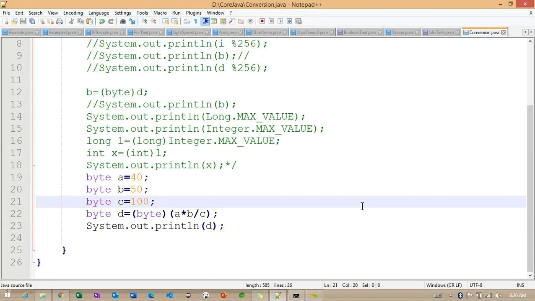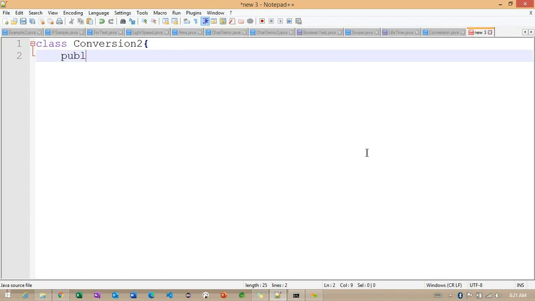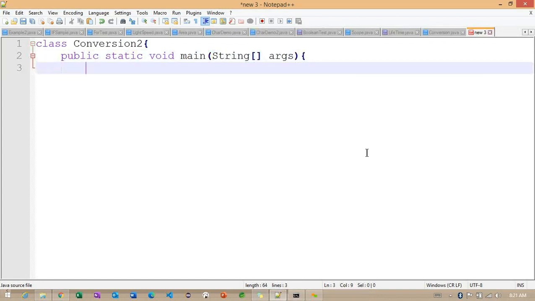Finally, we'll check with one more example here, where I am trying to use multiple data types. Carefully observe what I am going to write.